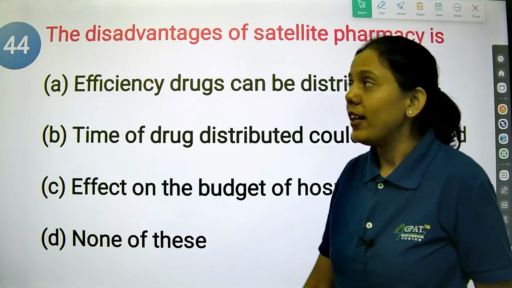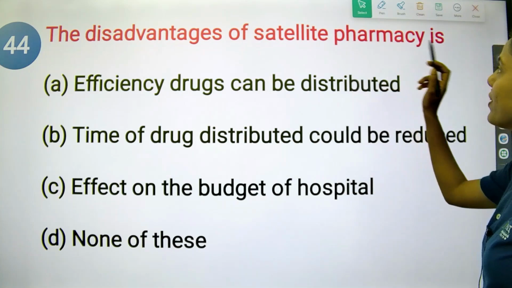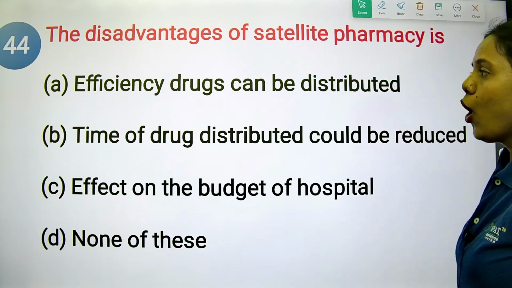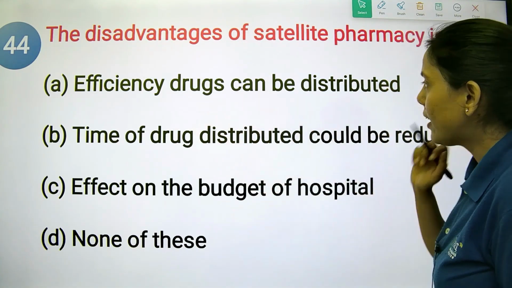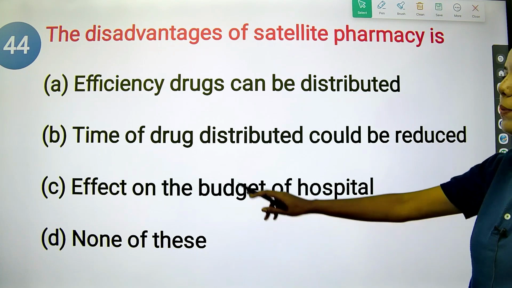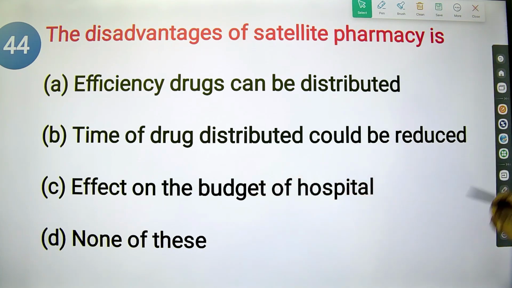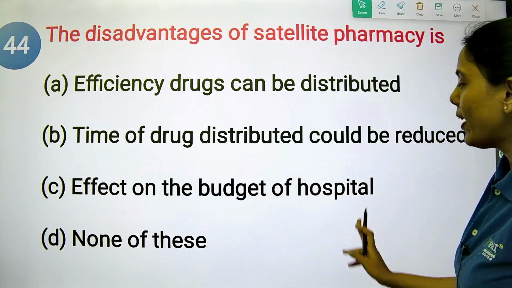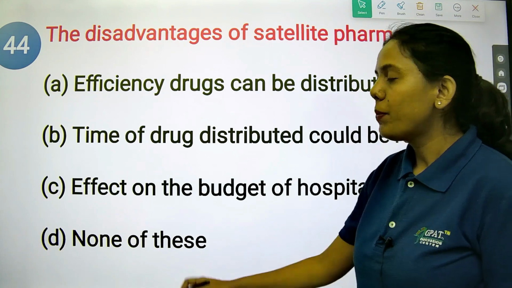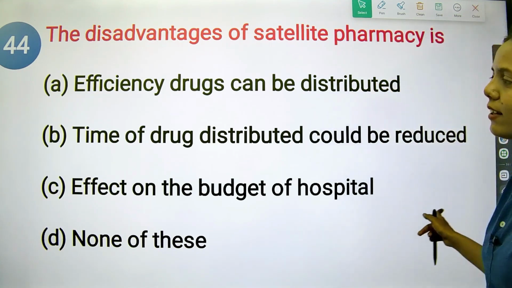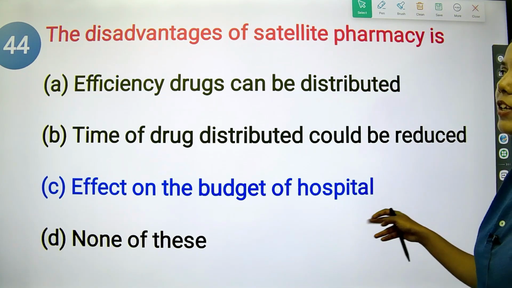The next question is, the disadvantages of satellite pharmacy is. Option A is efficiency, drugs can be distributed. Option B is time of drug distributed could be reduced. Option C is effect on the budget of hospital. Option D is none of this. So the disadvantage is effect on the budget of hospital.